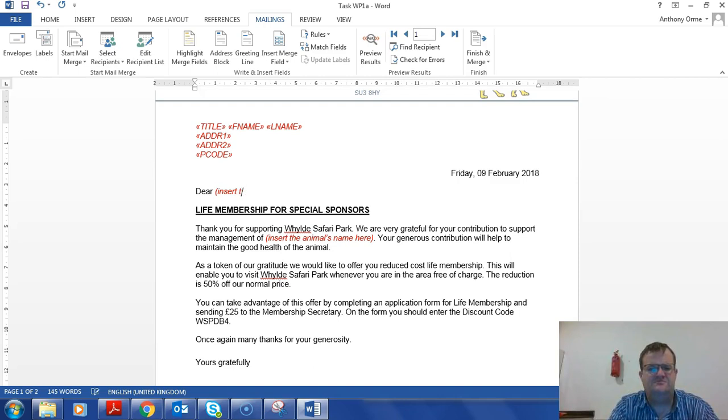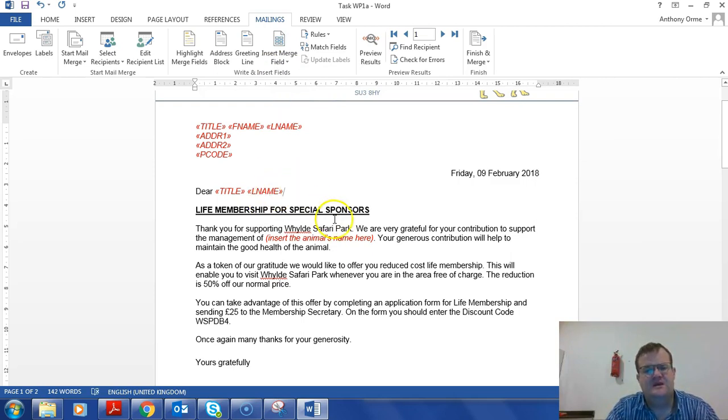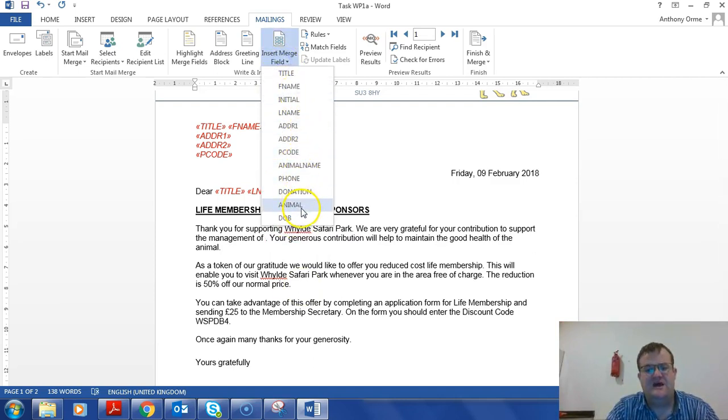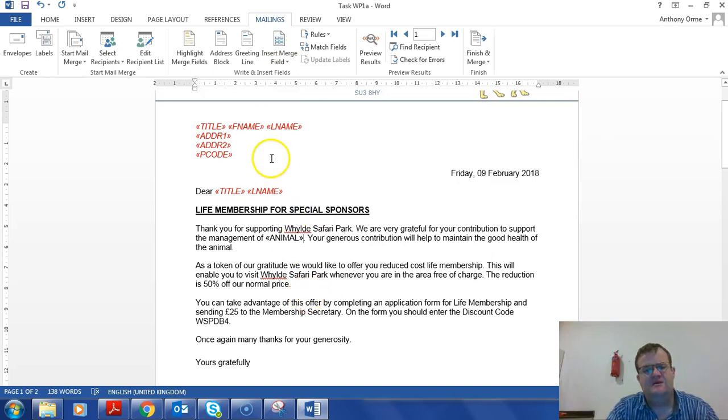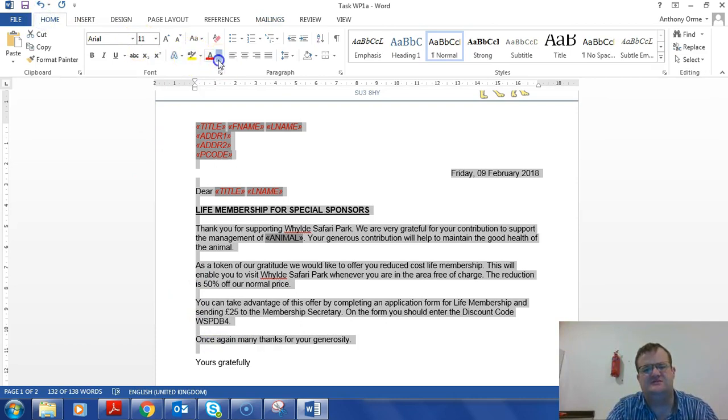Then it says enter their name, which we're going to put Mr or Mrs. So we'll say insert title, and make sure you have spaces between the fields, otherwise it will look weird. And then down the bottom here, insert the animal's name here. So I can delete all this writing here, and then insert animal there. And make sure you change the font so it's all black, so it's all consistent, it's fit for purpose. Like so.